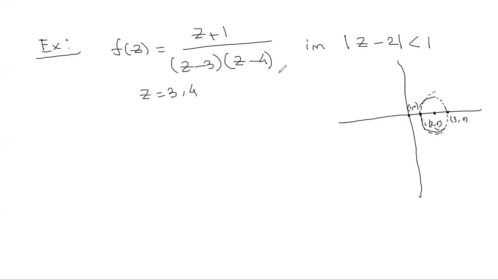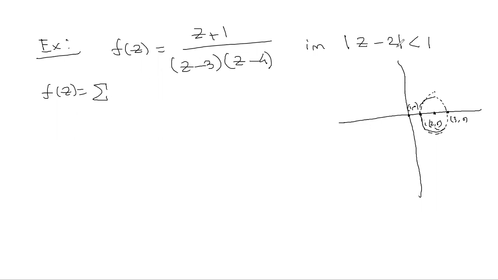So what does it say? Taylor's theorem says we are going to get a Taylor's expansion if we expand the function f(z) within this domain with respect to the point 2. So let us try to expand. We are going to get an expression of this form, expanding with respect to the point z0.